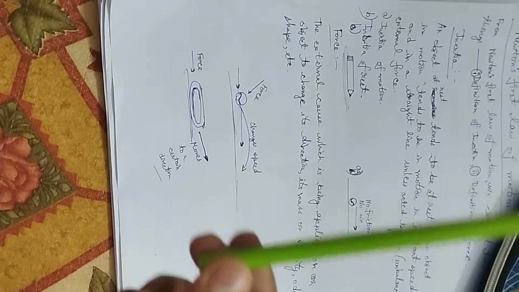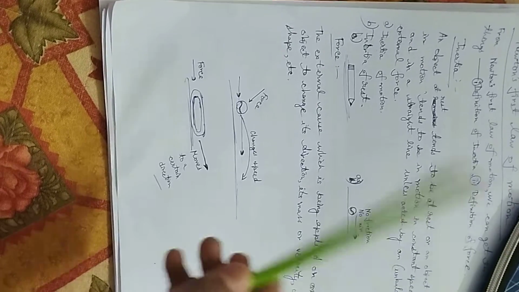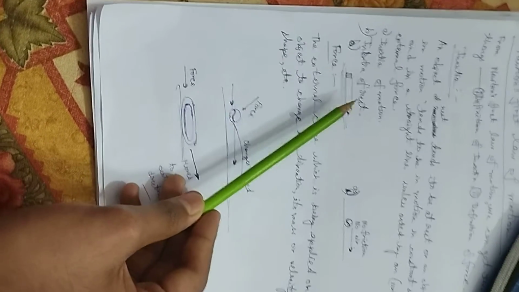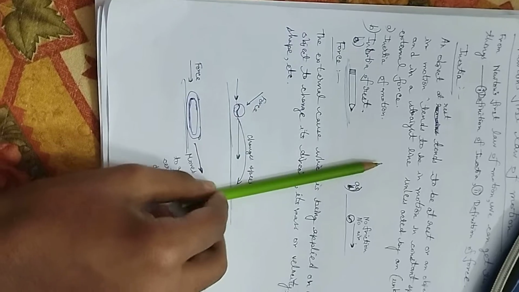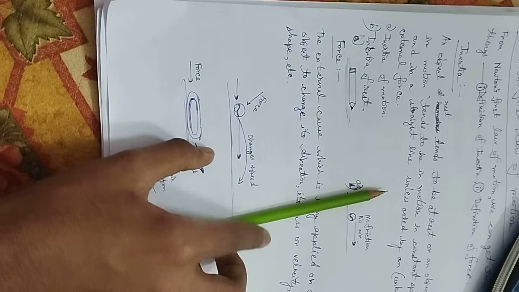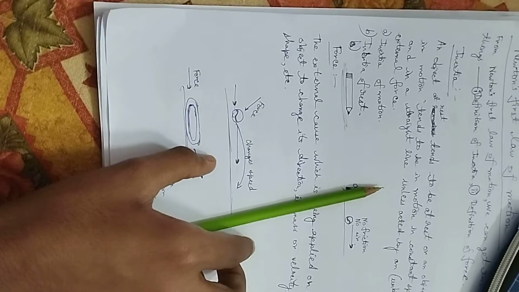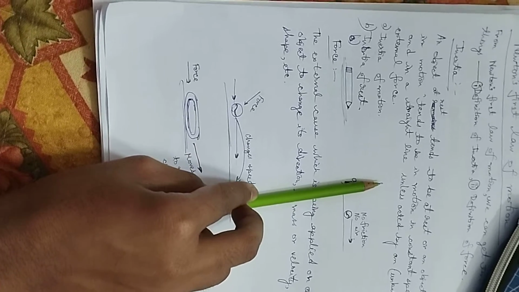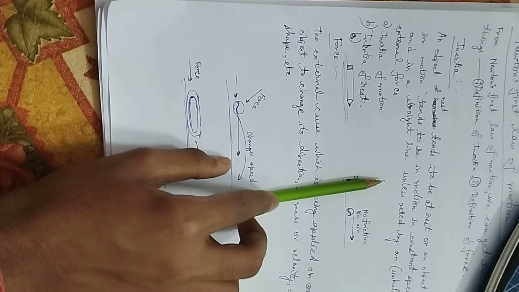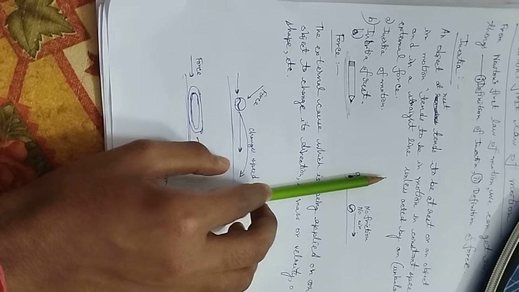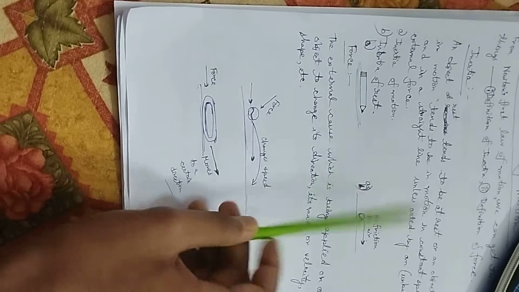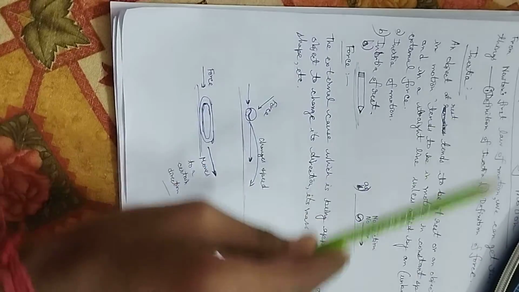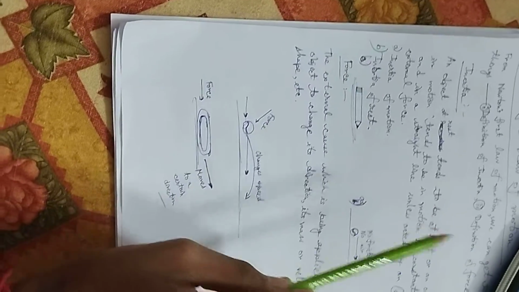So this is the main reason. And for inertia of rest, when we do not apply any force on an object, it will be at rest and tends to stay at rest. That is the whole concept of inertia.